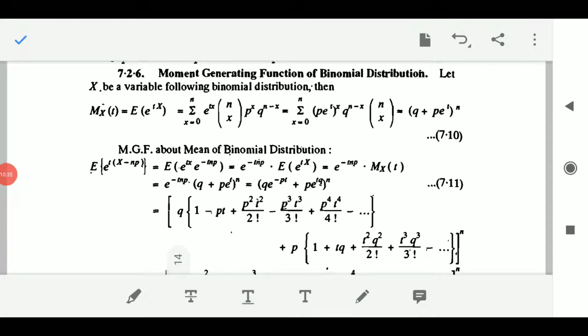Okay. Next thing is moment generating function for binomial distribution. You know what is moment generating function? I have sent you the notes. I hope you have gone through the notes and you are now aware about the moment generating function, how to find moment generating function and all.